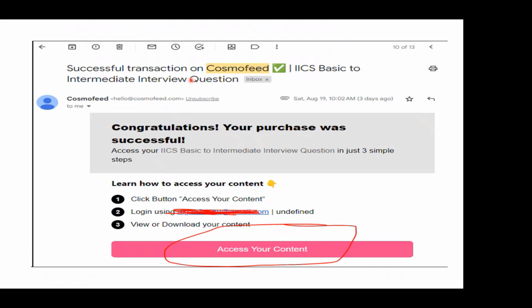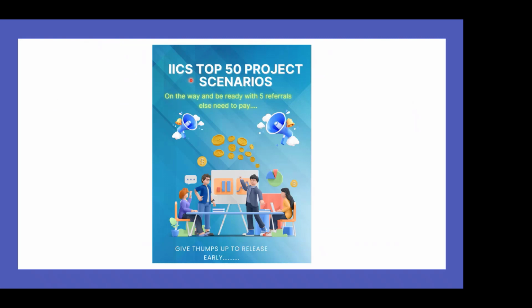Otherwise, we have another option, because there are people who don't want to spend this much money. They can get the document in the release week only. For example, if a document is released this week, for the first two days I'll give it to participants who refer people, based on the importance of the document. Here I'm taking the top 50 project scenarios, where I'll show you how it is structured and to whom it is going to be useful.